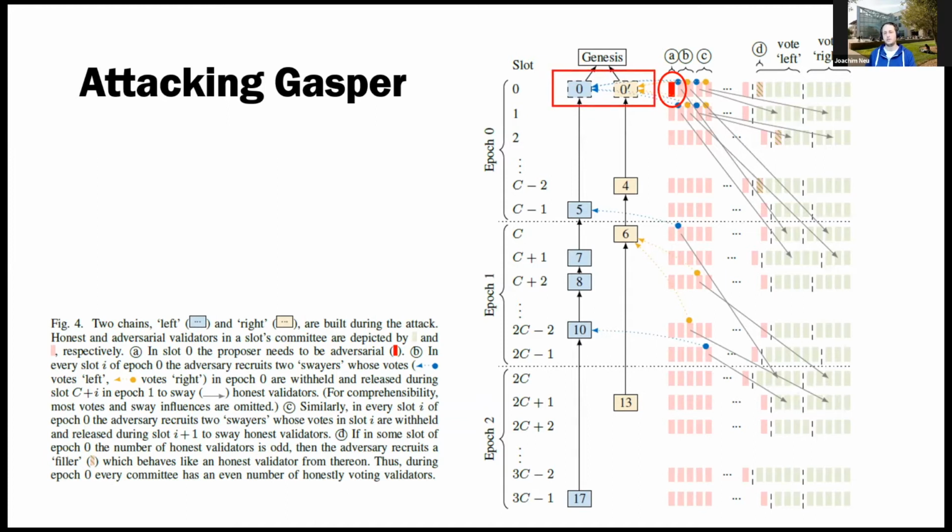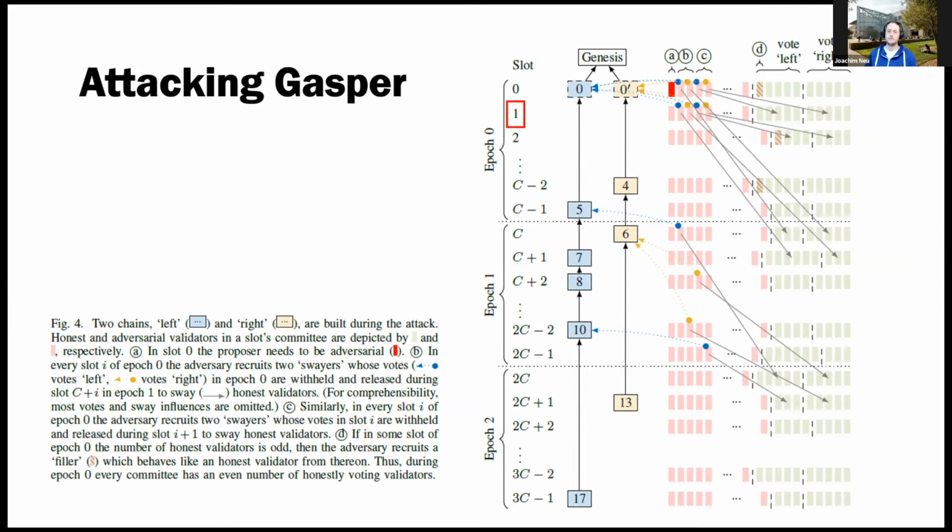It shows one of these blocks only to half of the honest validators in the slot, and the other block only to the other half. Then one half votes for the left block, one half votes for the right block. Both of the chains, the blue and the orange chain, have the same number of votes.